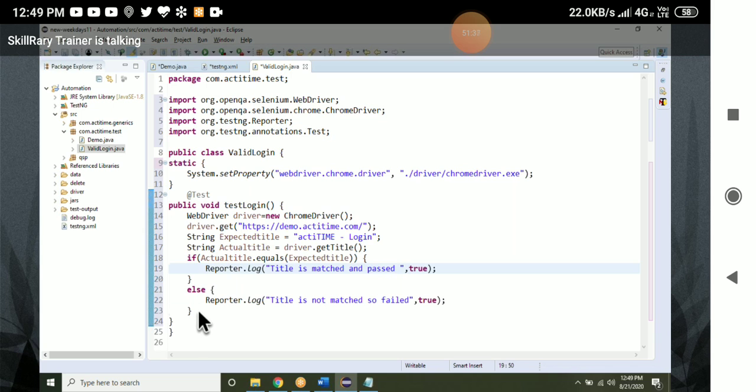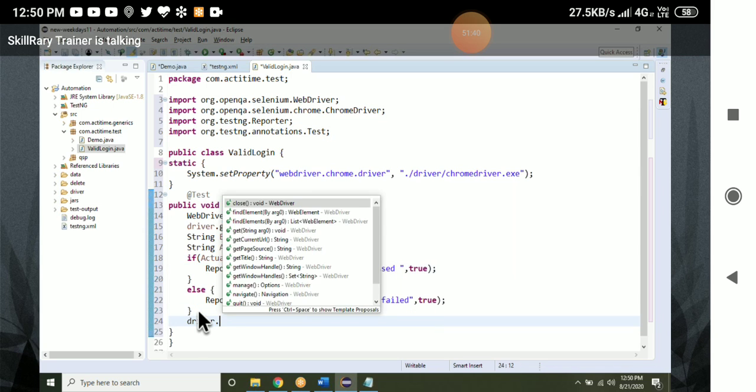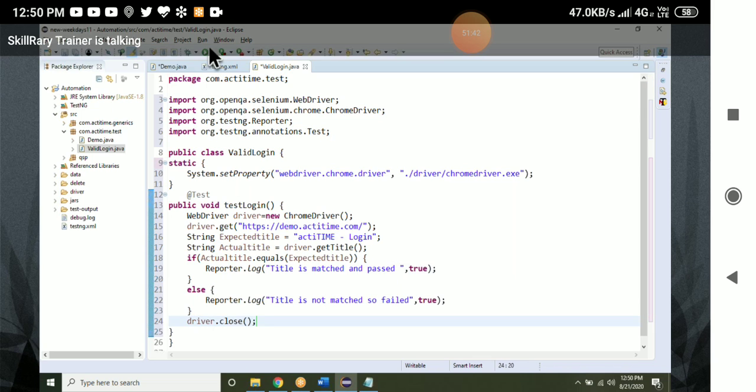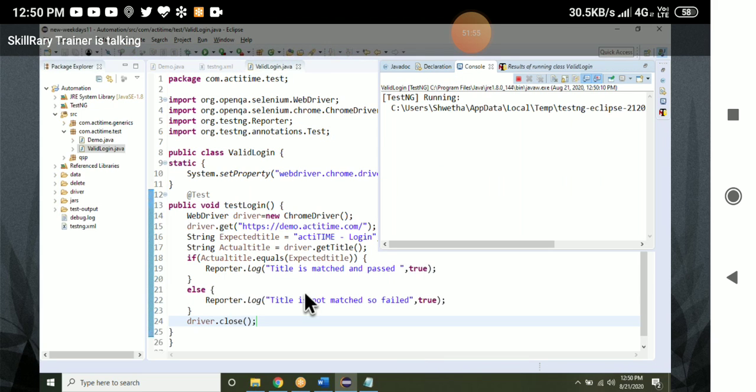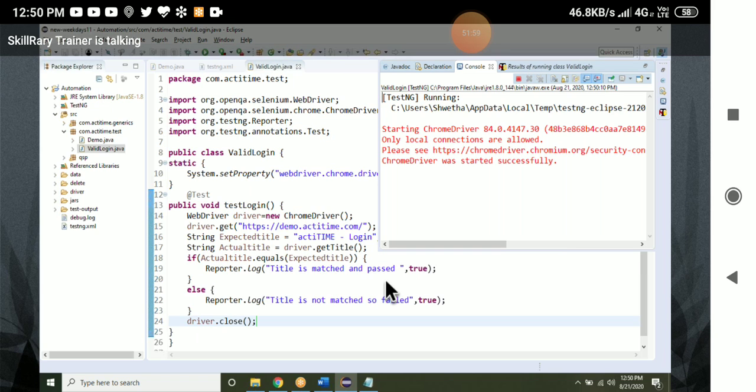Then close the browser. How to close the browser? driver.close. Let me execute this program. Enter the URL, then check whether the login page is displaying or not. The ActiTime login title should be there. It should print title is matched and passed.